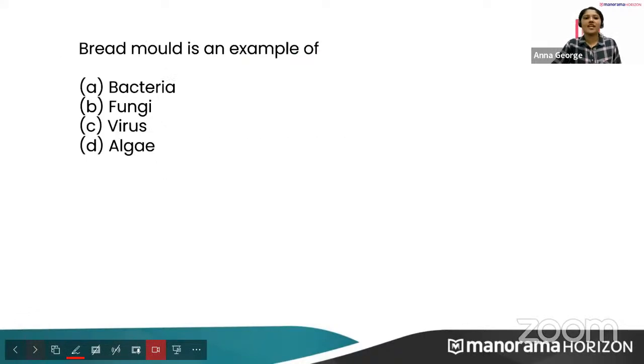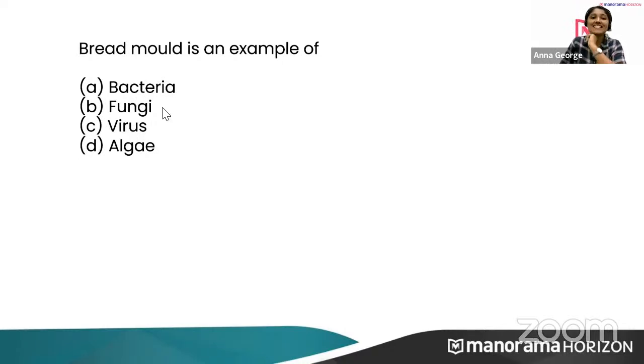Okay. Now, bread mold is an example of... I want the answer from everyone. Yes, it is fungus. What is the scientific name of bread mold? You can just think of that, or you can just memorize the scientific name also. Not rhizobium, it is rhizopus.